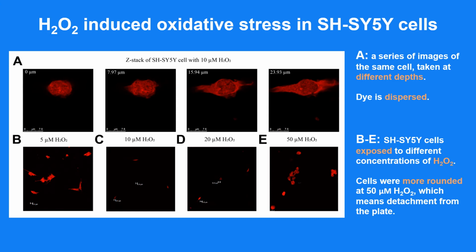Figures B to E are images of groups of cells that have been treated with H2O2. As the concentration of H2O2 increases, the cells lose the edges found in figure B and end up as these circular blobs, like in figure E. As mentioned previously, circularity can suggest mitochondrial damage because the cells are likely to be experiencing cell death. If the cells aren't healthy, then their mitochondria are probably in a similar state. Because of this, I thought it would be valuable to measure the cells for cell circularity.